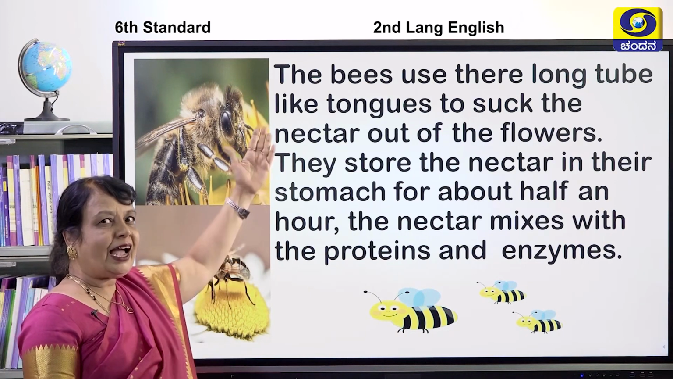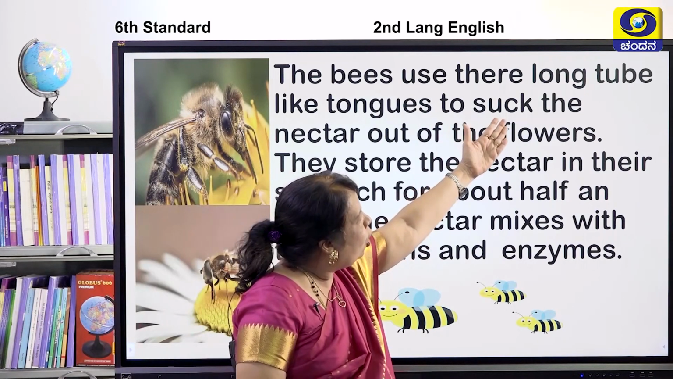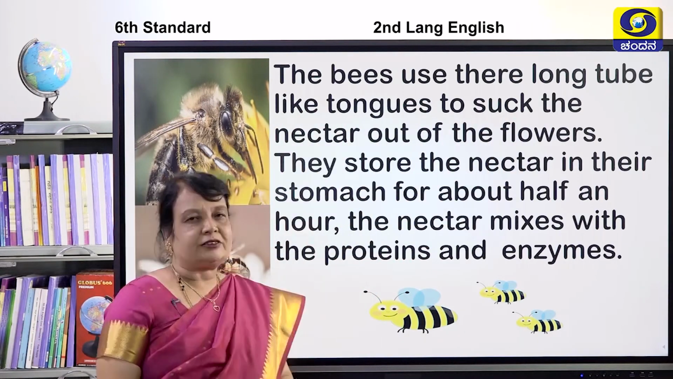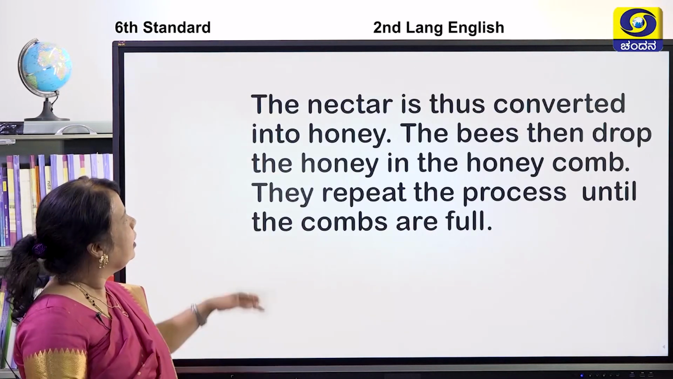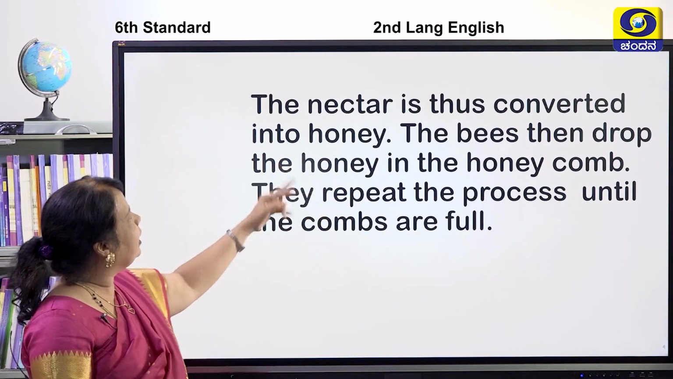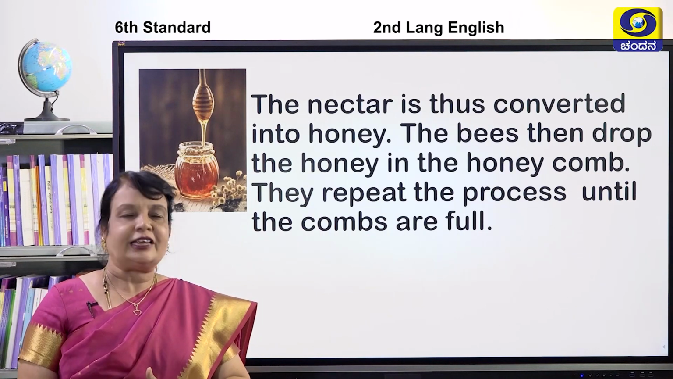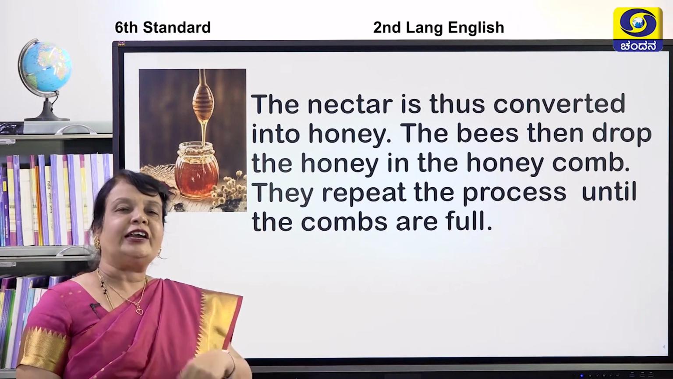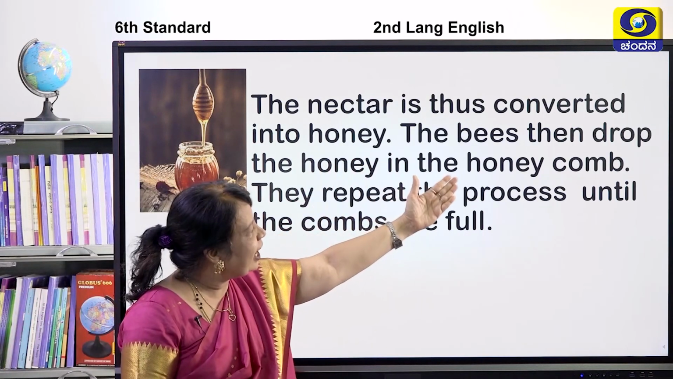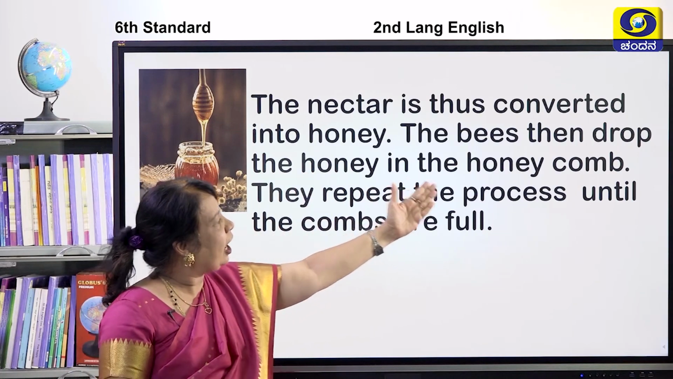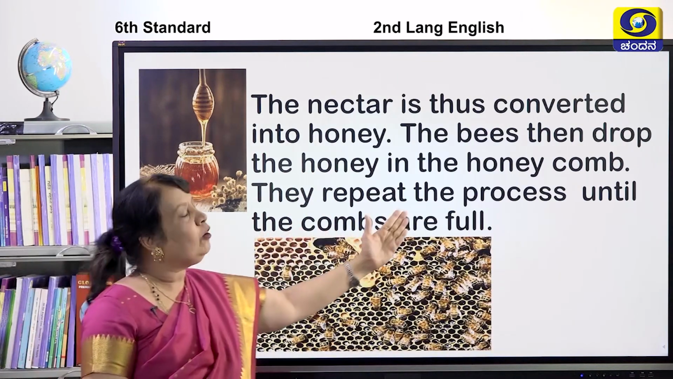What do bees have to suck the nectar? Yes, they have long tube-like tongues. We'll go for the next children. The nectar is thus converted into honey. Yes, after keeping it for half an hour in the stomach, it will be converted into honey. Can you see the honey children? Yes, the bees then drop the honey in the honeycomb. They repeat the process until the combs are full.